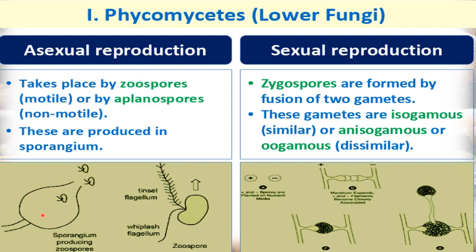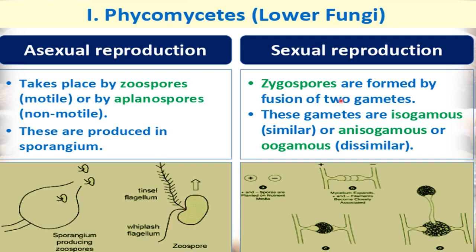Okay, this bag-like structure is called sporangium, and inside this, these are structures having flagella. These small thread-like structures are flagella, and these are zoospores. With the help of these flagella, they can move, like here you can see. These are two flagella of the zoospores, and if flagella are present, obviously this is a motile